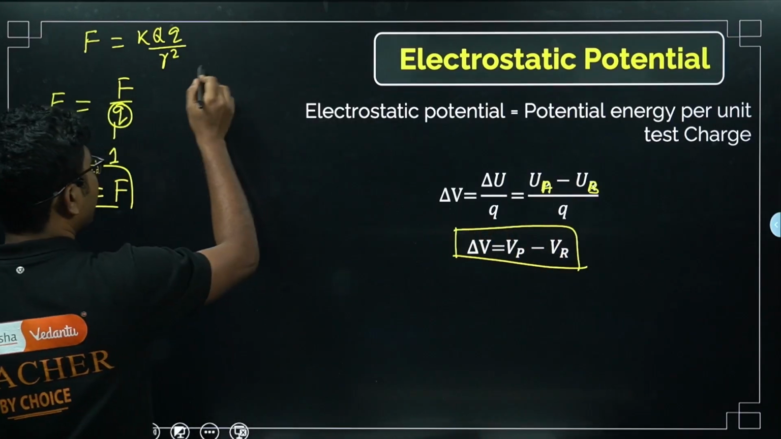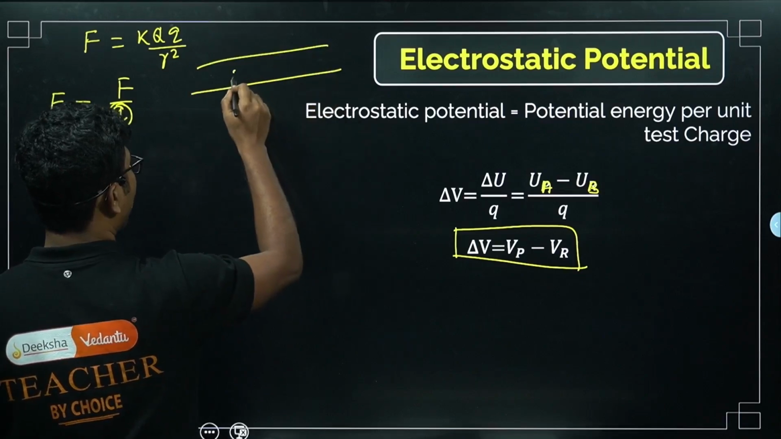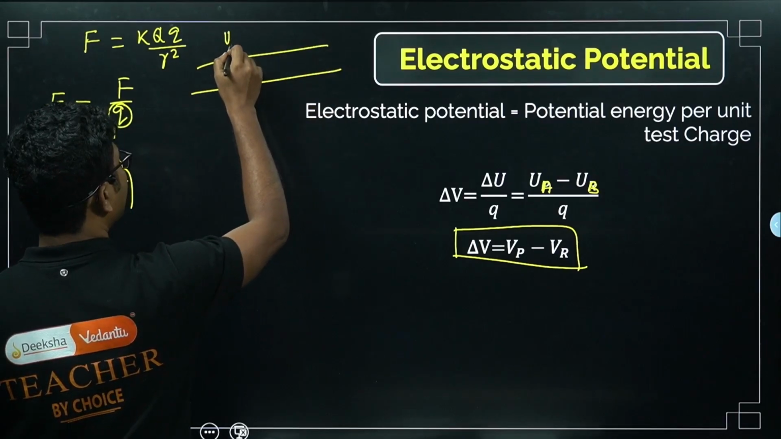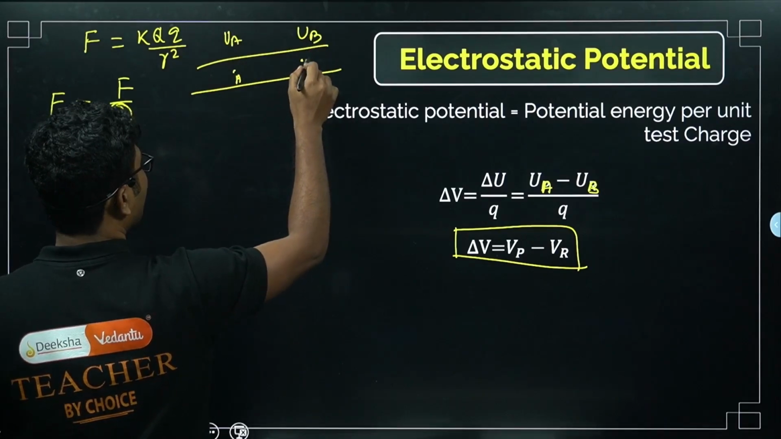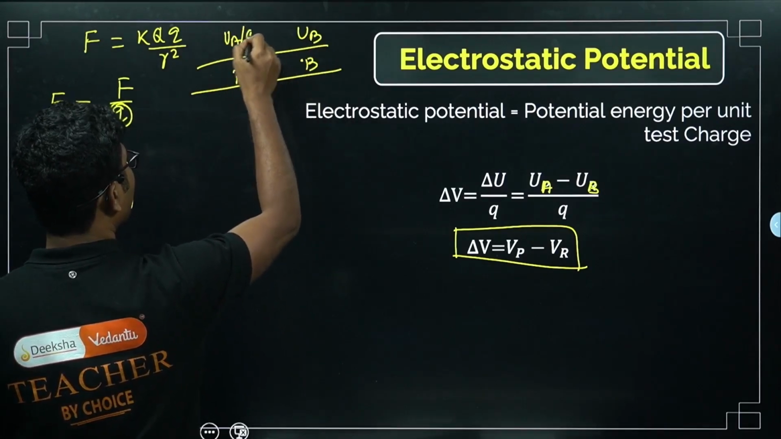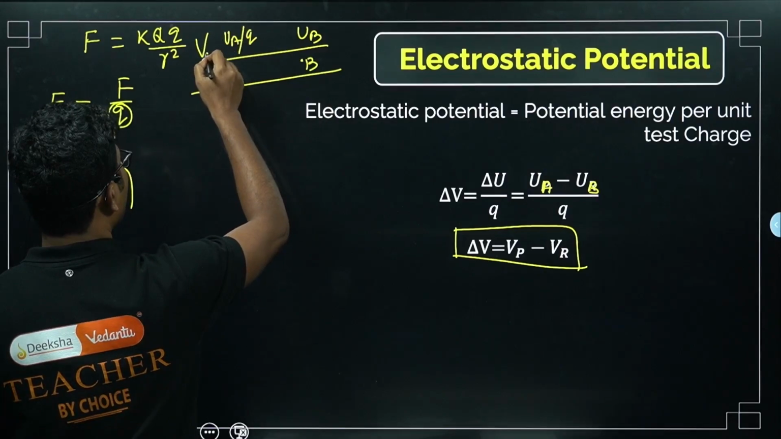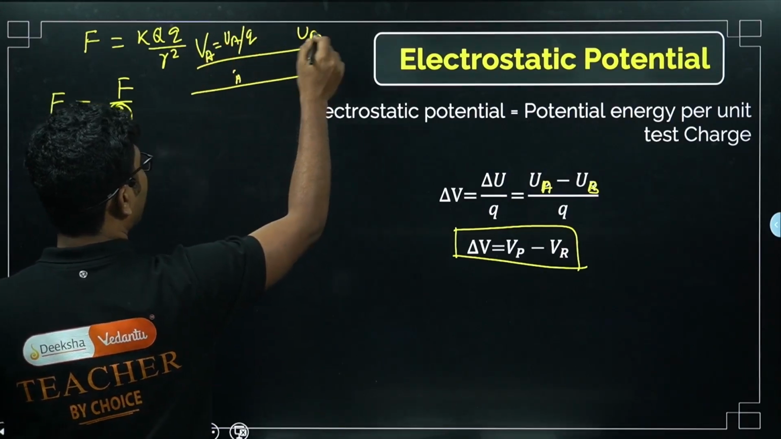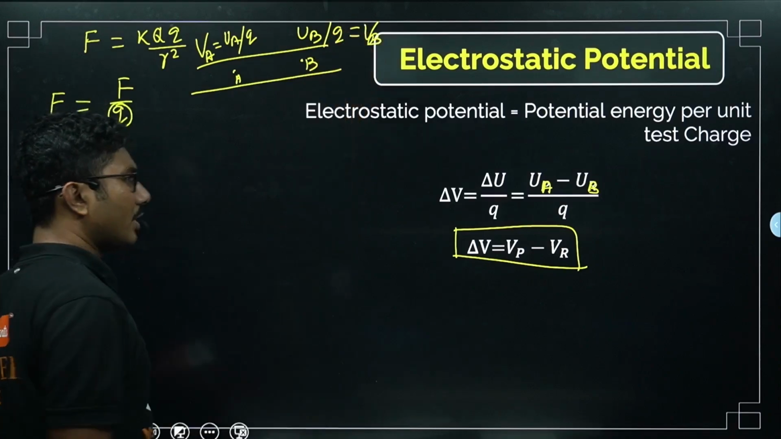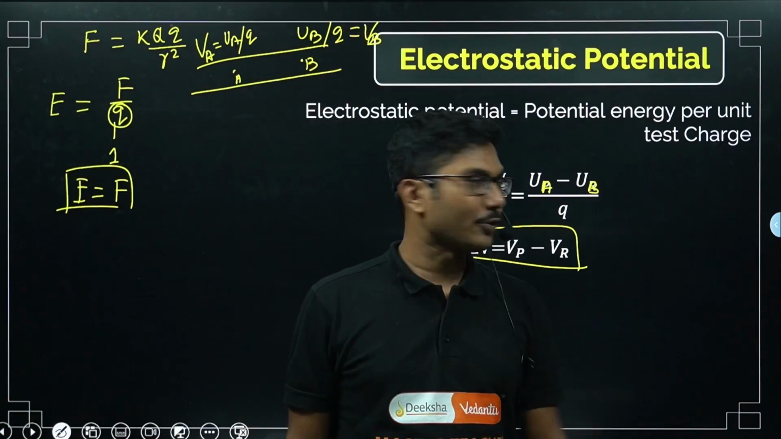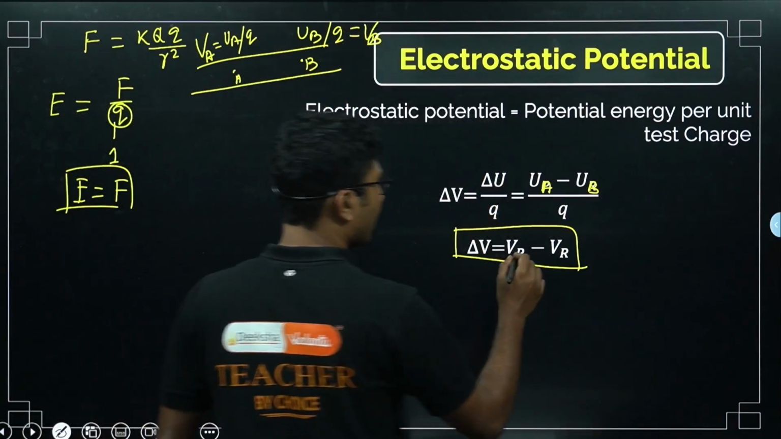So we talked about potential energy, right? At point A, UA was potential energy and UB was potential energy at another point B. Now when we divide that by Q, we say this is potential. Divided by Q is potential, not potential energy. So when potential energy is divided by charge, we get the potential.